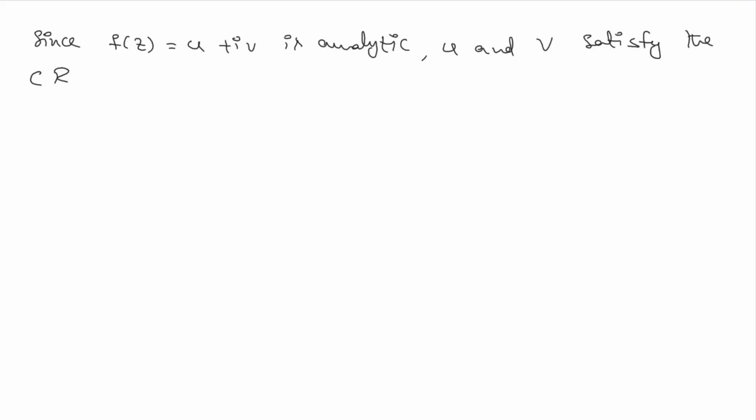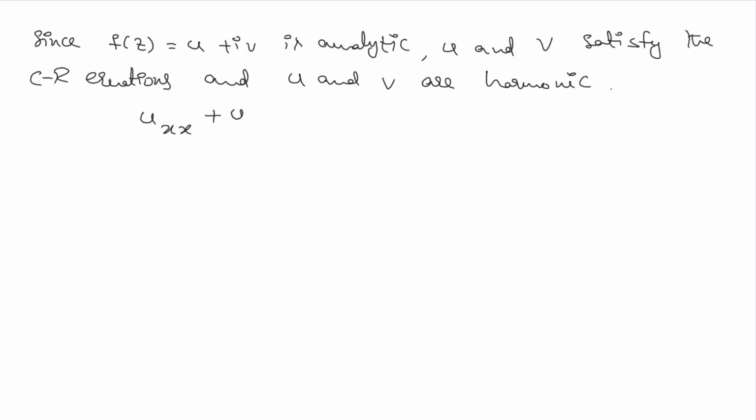Since f of z is analytic, that is, u plus iv is analytic, of course u and v satisfy the Cauchy-Riemann equations, and hence u and v are also harmonic. What harmonic means is that u and v satisfy the Laplace equation: uxx plus uyy equal to 0 and vxx plus vyy equal to 0, where uxx is the partial derivative of u two times with respect to x, and similarly the rest.